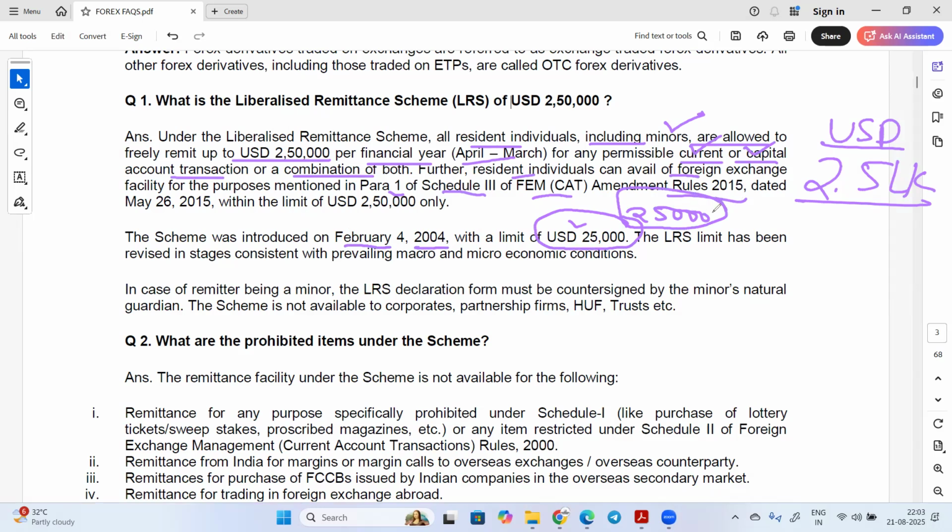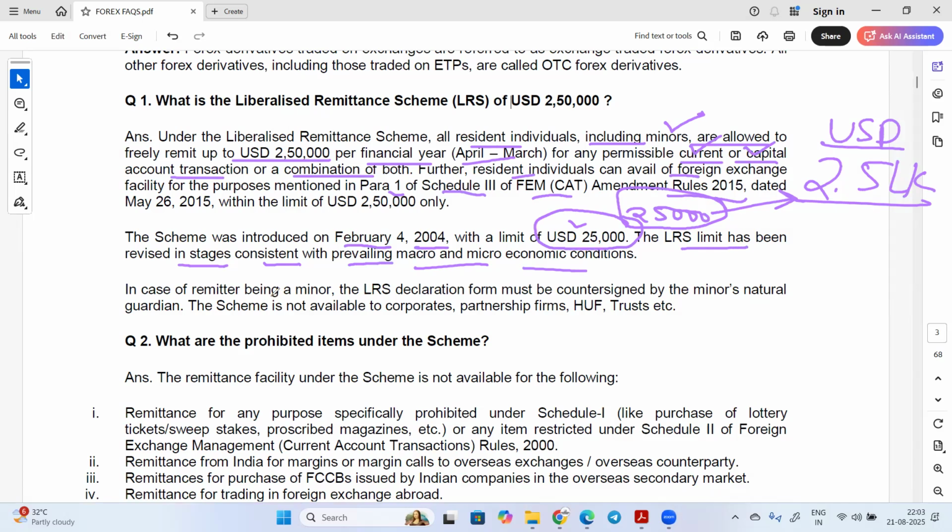Now you see, from $25,000 we have reached 2.5 lakh dollars. The LRS limit has been revised in stages consistent with prevailing macro and microeconomic conditions. All these things depend on the economic condition of our country. As our country is growing and developing, this limit is also increased.